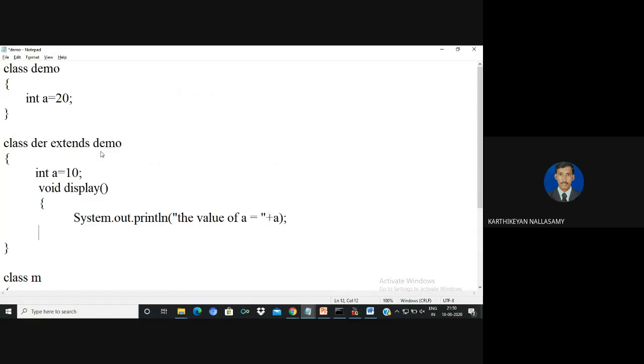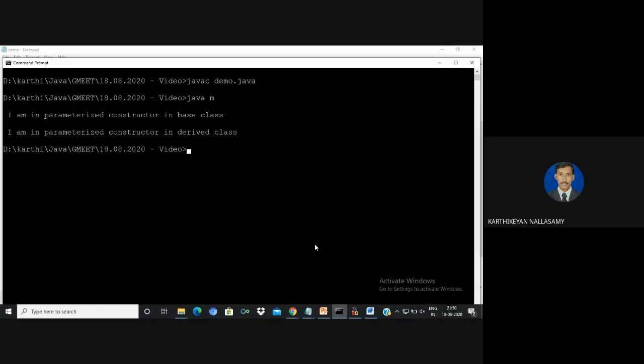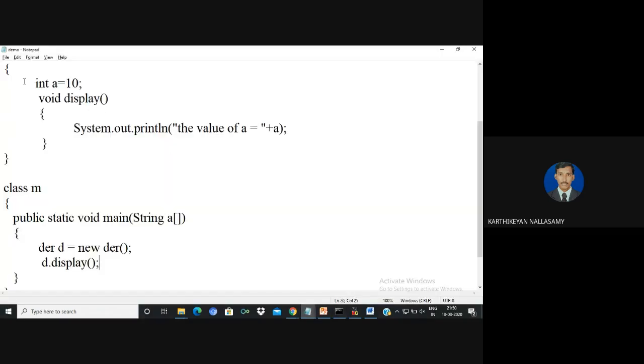So we know that the preference always goes to the current class variable, not the base class variable. Here the value of a is overridden, so the value of a is 10. So the highest precedence goes only to the instance variable of the particular class. If you are calling the method display, because this is a member function, it doesn't invoke automatically. So I'm going to compile. No error, I'm going to run it. It will display only 10, because the highest preference always goes to the derived class value.